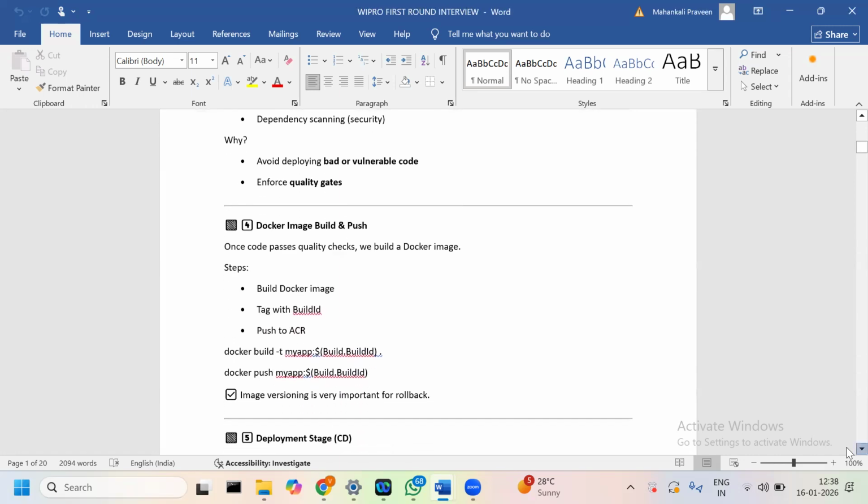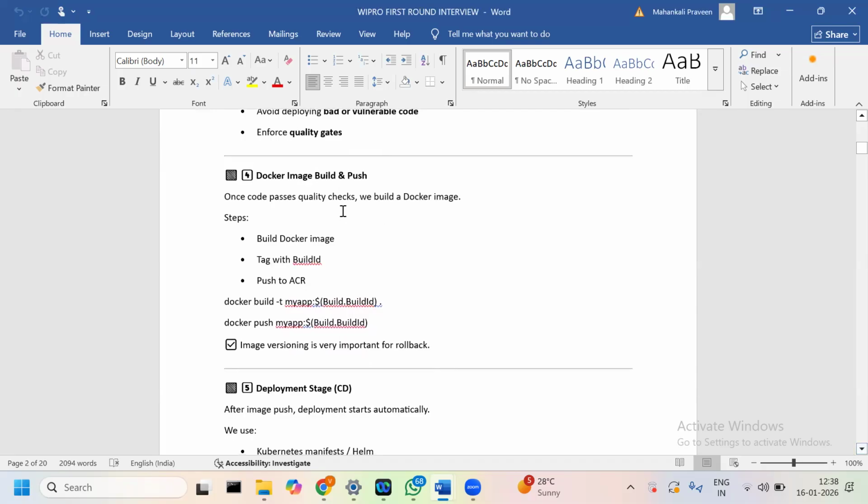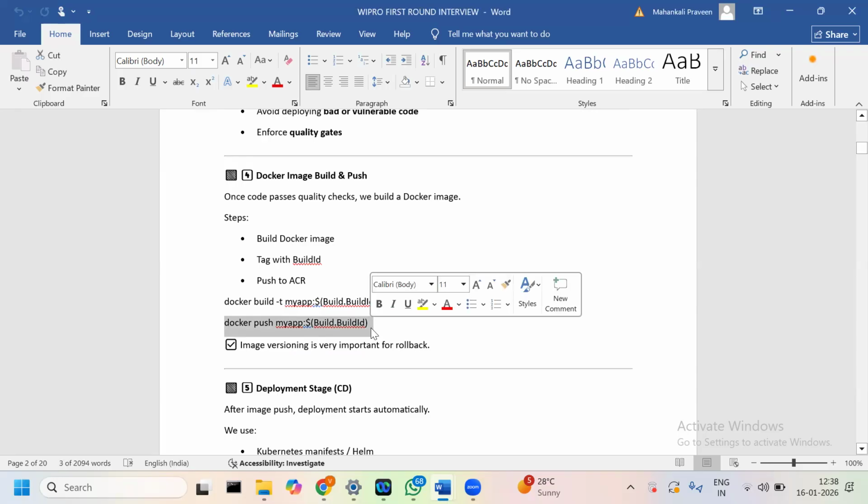Then the fourth stage is the Docker image build and push. Once the code has passed the quality checks, we have to build the Docker image. So build a Docker image, tag it with the build ID and push it to ACR, ECR or the registry. The Docker build command is docker build -t, then our repo registry name, then the build ID. Then we push it to our remote registry like ACR.